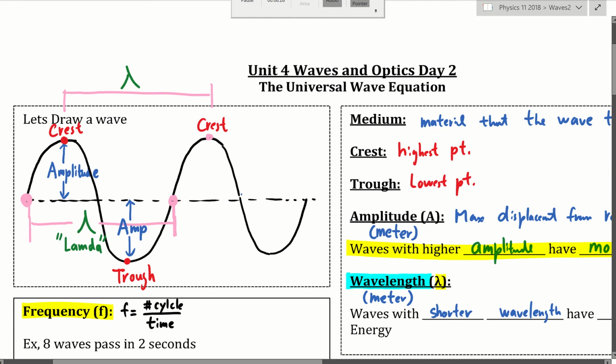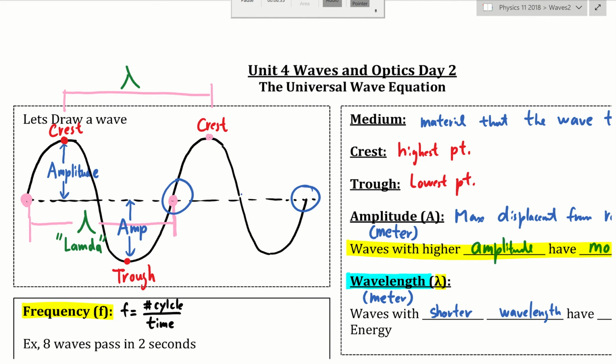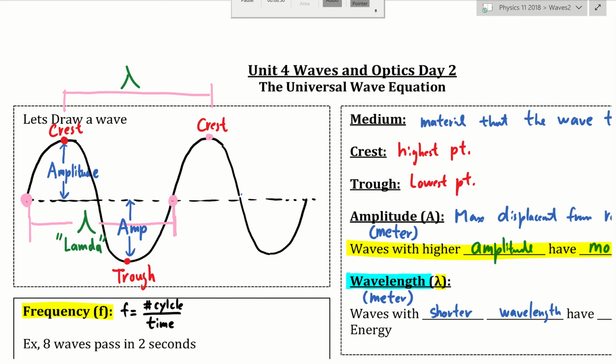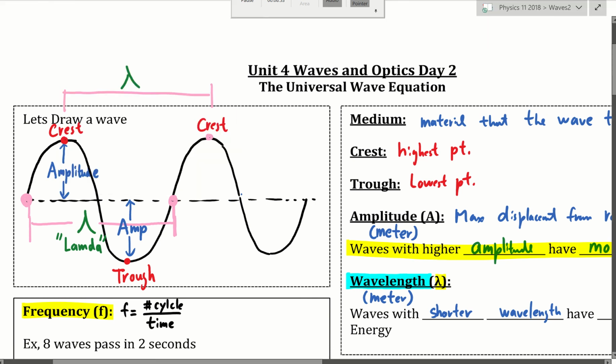Now, what will be the same point is this one and this one. Because at the first point on the left, the wave is going up to the right-hand side from the bottom left to the upper right. And at the second point on the right, the wave is also traveling from the bottom left to the upper right. So these two points are exactly the same, but not this and this, for example. They won't give you the right wavelength. So you can measure the wavelength whichever way you want, as long as it is from the same point. It can even be from here to here, for example, and that will be the same wavelength. You just need to take a ruler, measure the length of it, and it's called a wavelength.